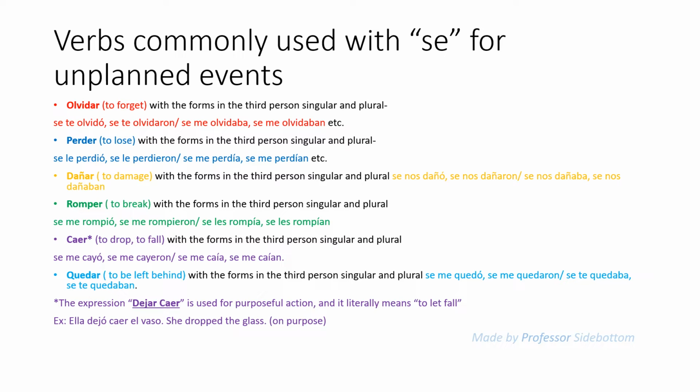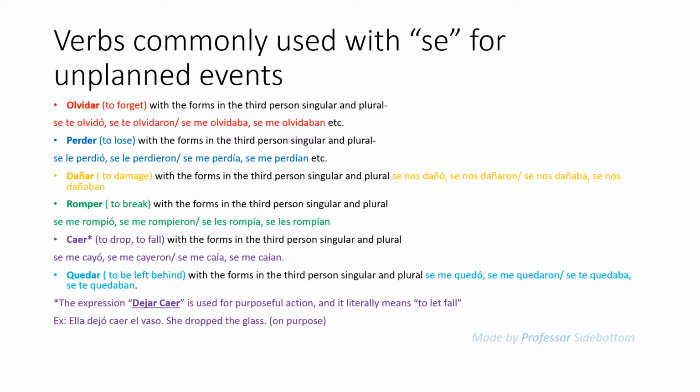And then, as opposed to caer, I gave you the expression here, dejar caer, that is not used for unplanned events, but it's used for purposeful action, and it literally means to let fall. Like in the example, ella dejó caer el vaso, as in she dropped the glass on purpose. She let it fall, versus caer, where se le cayó el vaso means the glass fell, it wasn't her fault, it was not on purpose, it just happened.